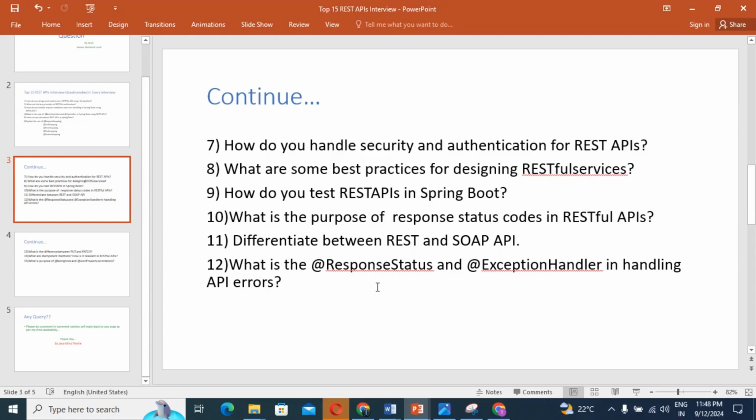And @ExceptionHandler is used within @ControllerAdvice or controller classes to handle a specific exception and provide a custom error response as well. That is the main work of the exception handler.